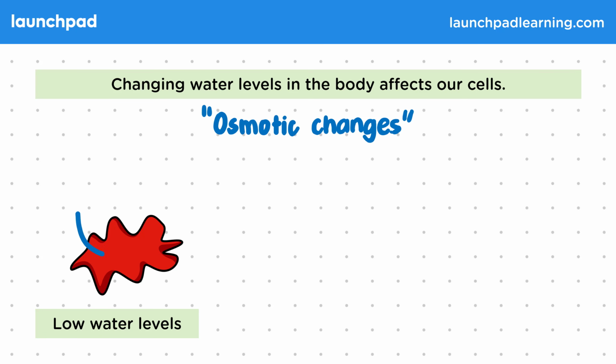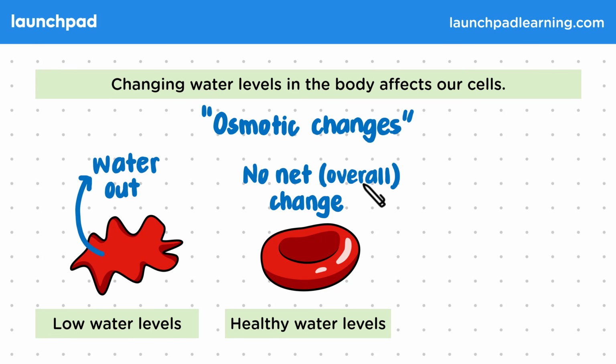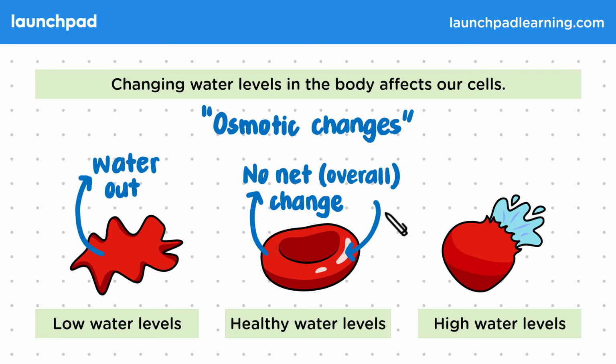As a result, water moves out of the cell from a higher concentration to a lower concentration. In healthy water levels, there would be no net movement of water into and out of the cell. In other words, there would be no overall change because there's the same amount of water moving into the cell as out of it.